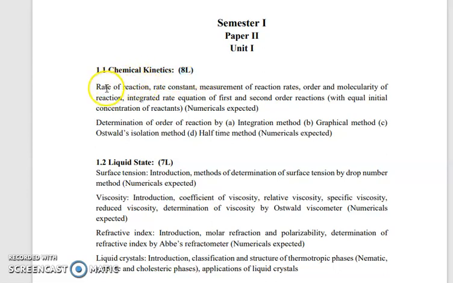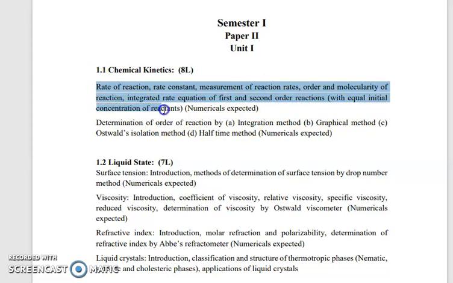In these chapters we see the rate of reaction, rate constant, measurement of reaction rate, order and molecularity of reaction, integrated equations of first and second order reaction with equal initial concentration.